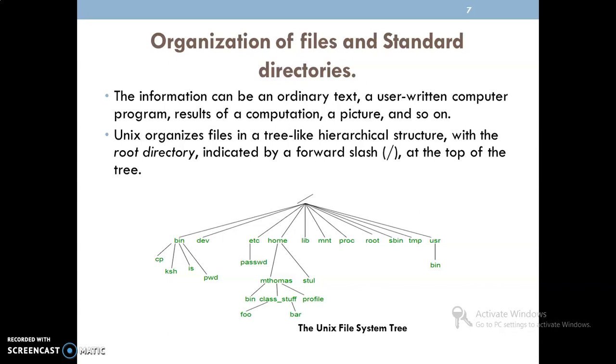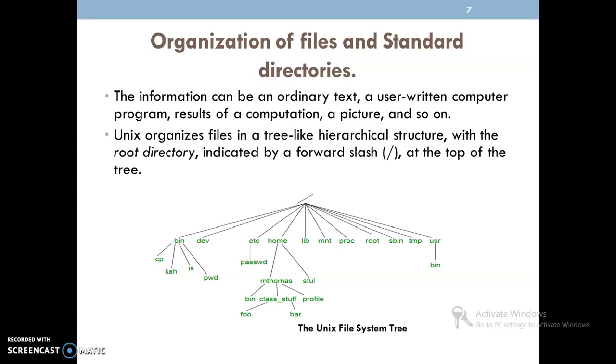Say, for example, there is one subdirectory named bin. There is one more subdirectory, dev. As I just discussed with respect to the physical files, it is the dev directory. And next we can have etc, home, lib, proc, root, tmp. There are many subdirectories.